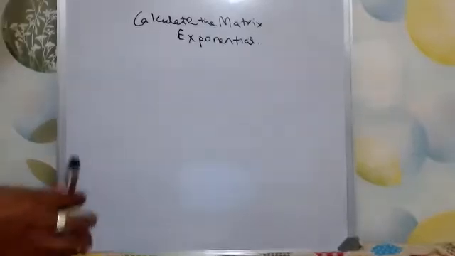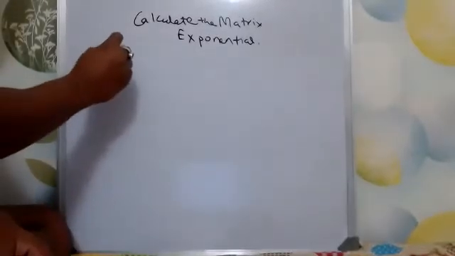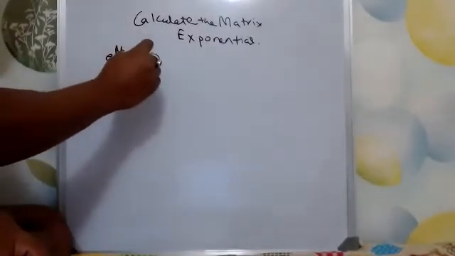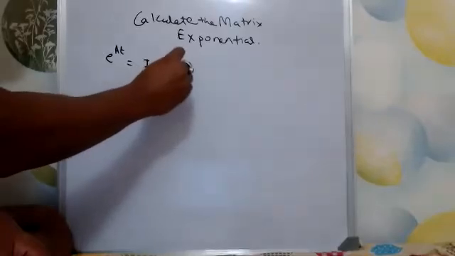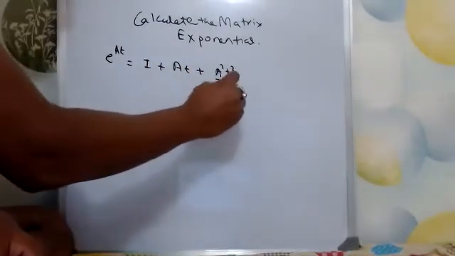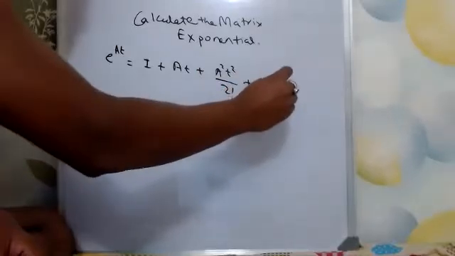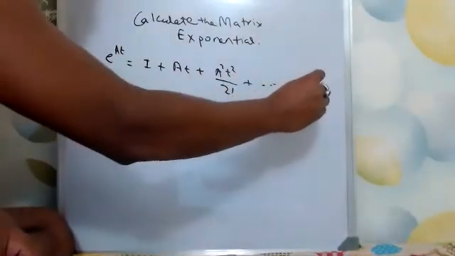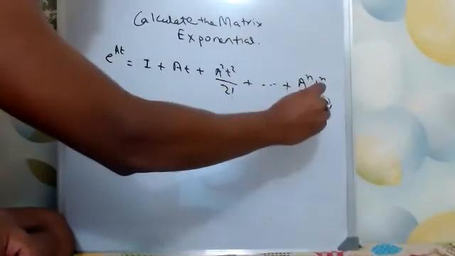By the Taylor expansion, we can write e to the power At is equal to I plus At plus A square t square by 2 factorial plus dot dot dot A to the power n t to the power n by n factorial.